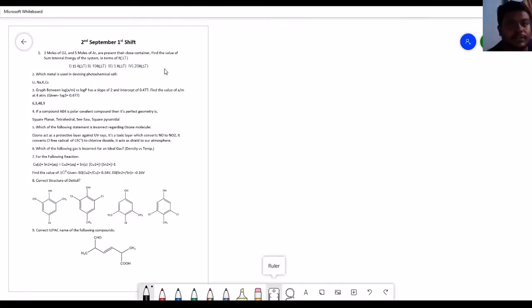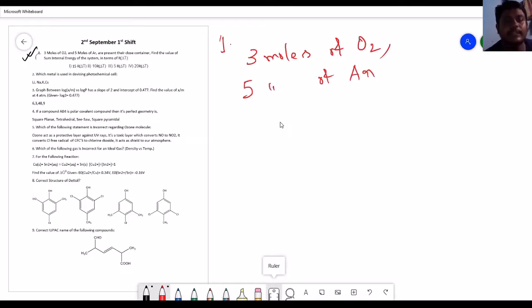The first question, question number 1: 3 moles of O2 and 5 moles of argon are present in a closed container. Find the value of the internal energy of the system, in terms of R delta T.